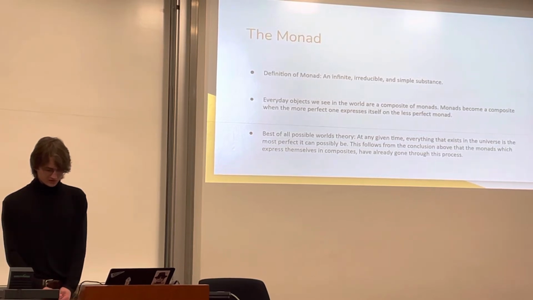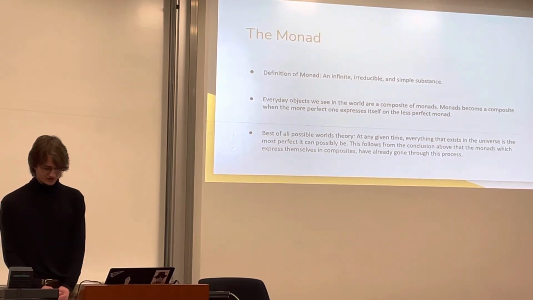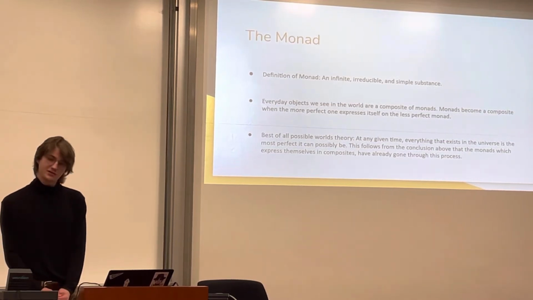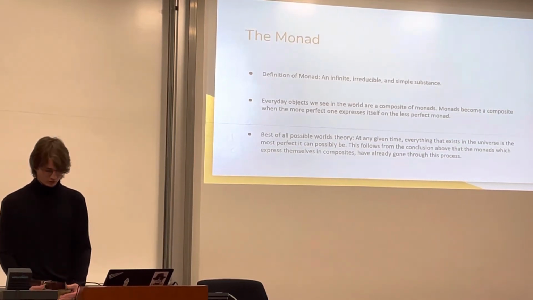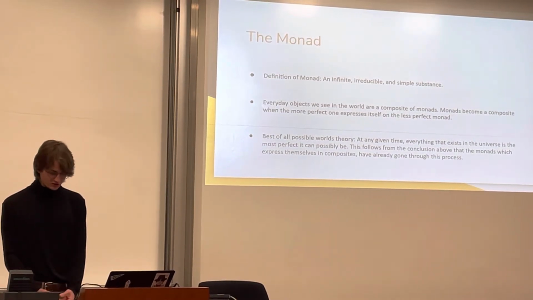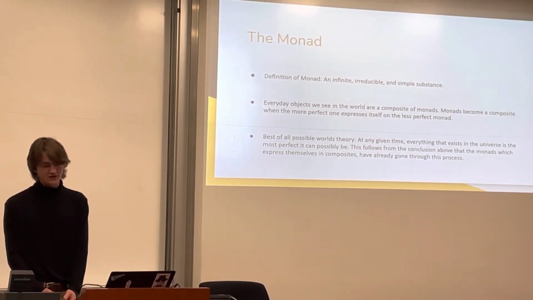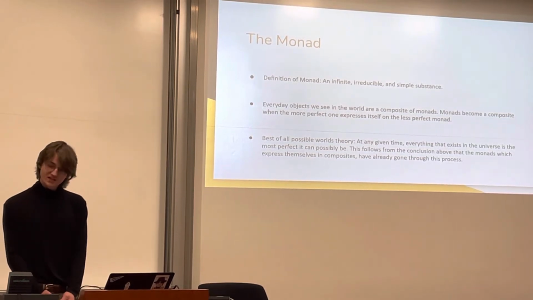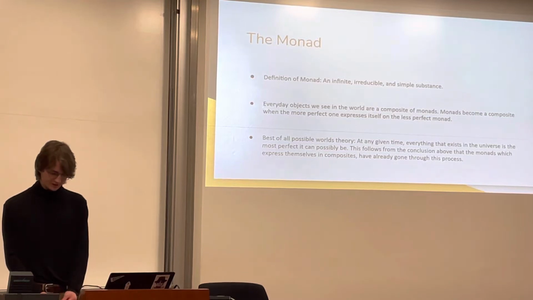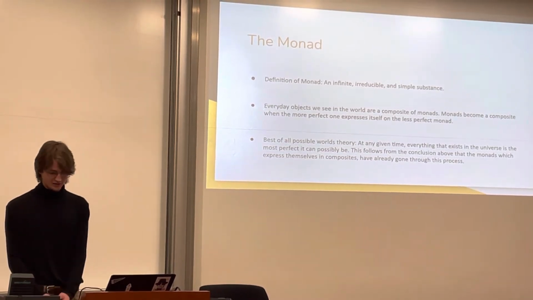In the world, we see the interrelations of monads according to Leibniz. These monads combine and form composites based on the degree of perfection that each monad holds. An individual monad taken on itself is a unity which structures the multiplicity that it encompasses. What this means is that all events that will occur to the monad are intrinsic to its being. It does not rely on any other identity to present itself.